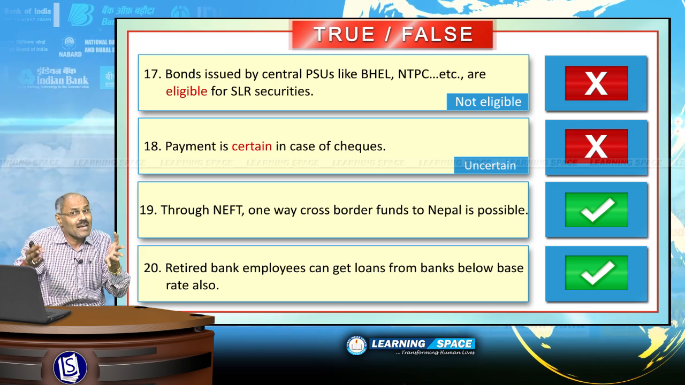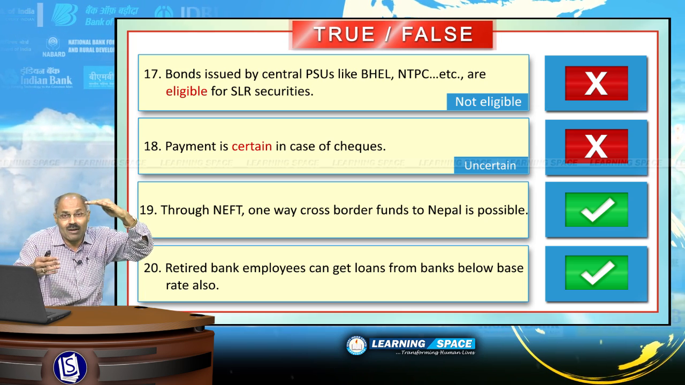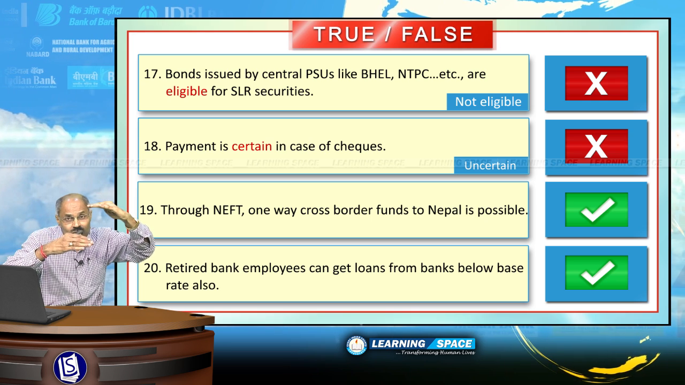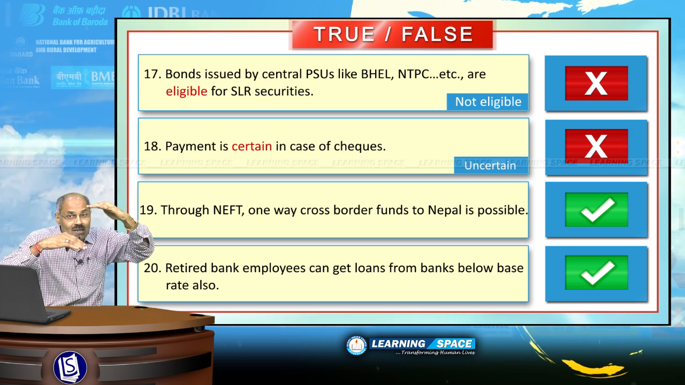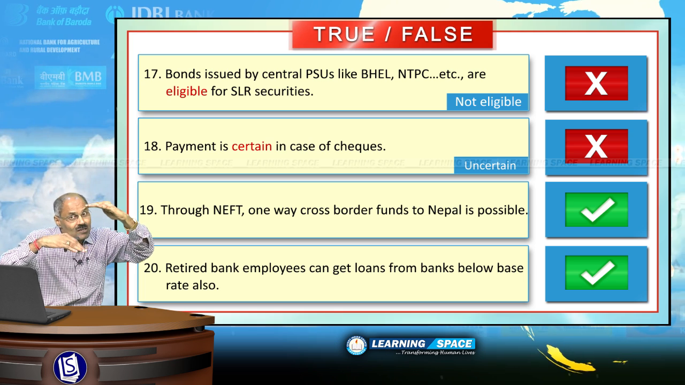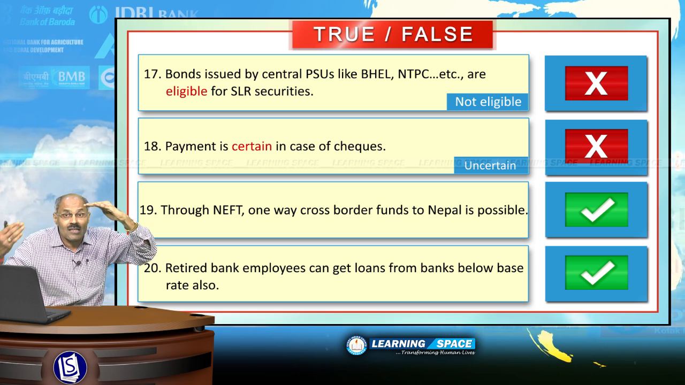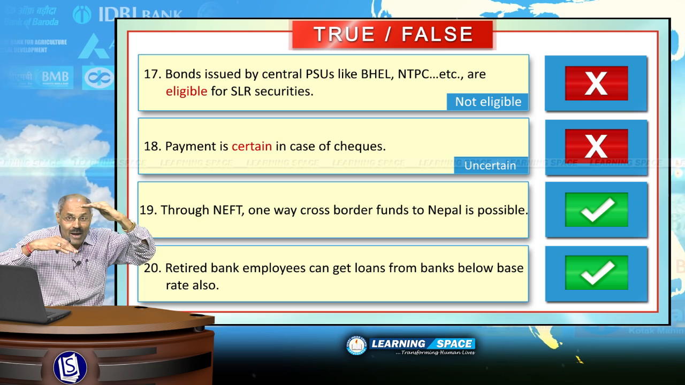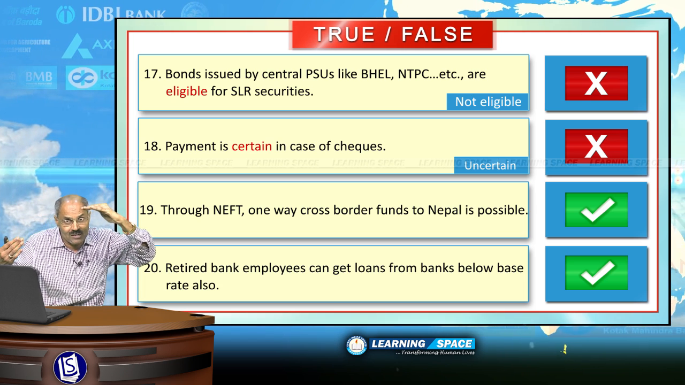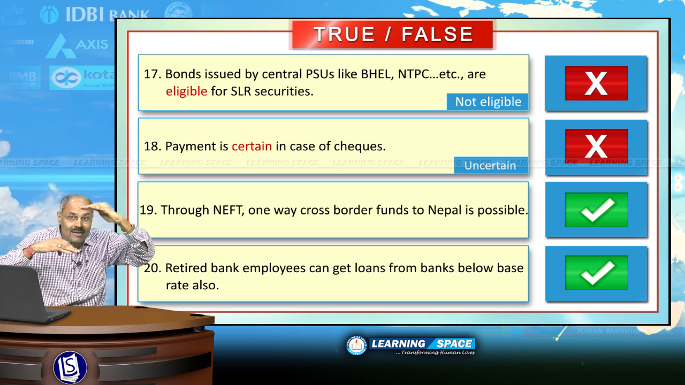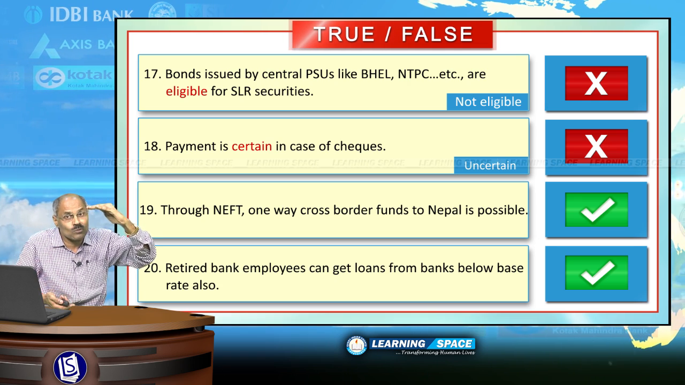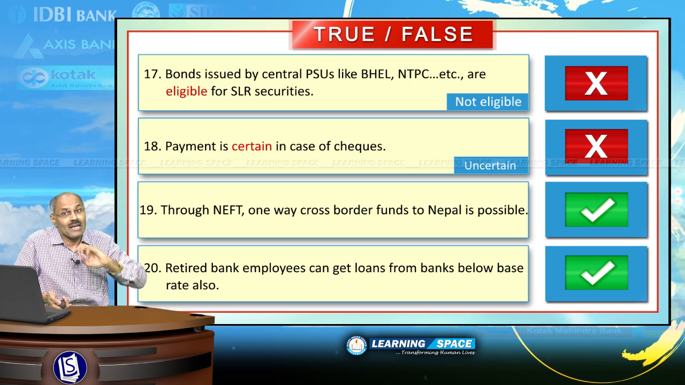And the primary exemptions of below base rate are for DRI schemes. Second one is for the customers against their own deposits. Third is for employees of bank, including retired employees, loans can be granted below base rate also. These 3 are the primary exemptions.